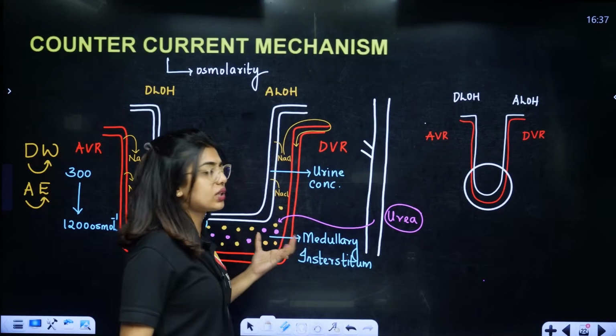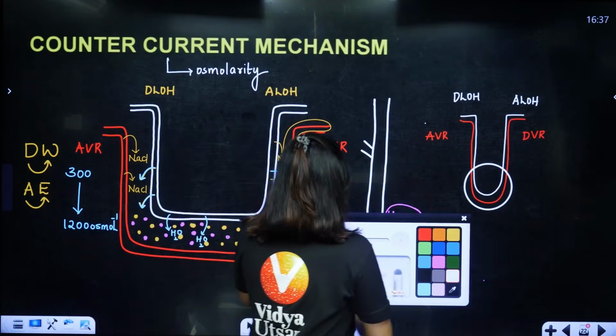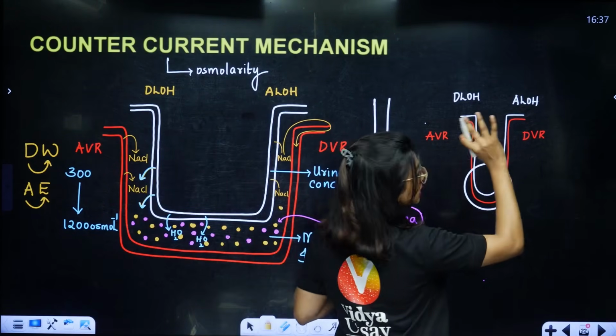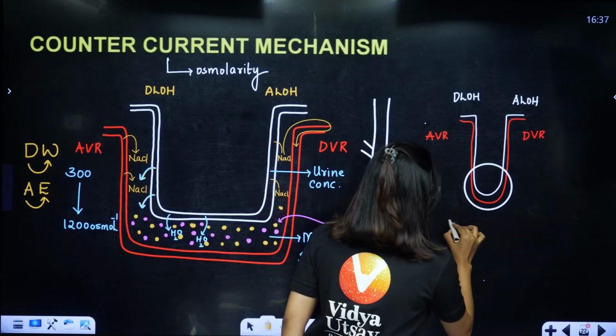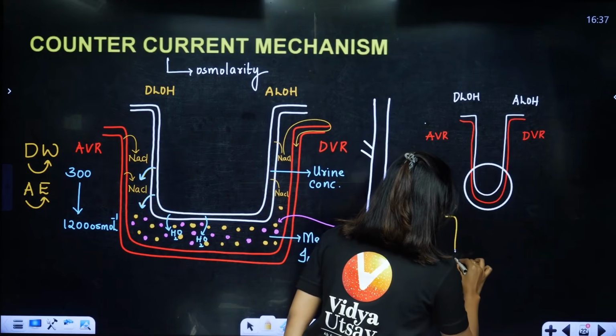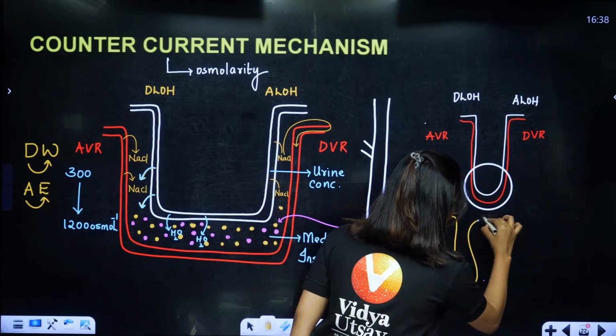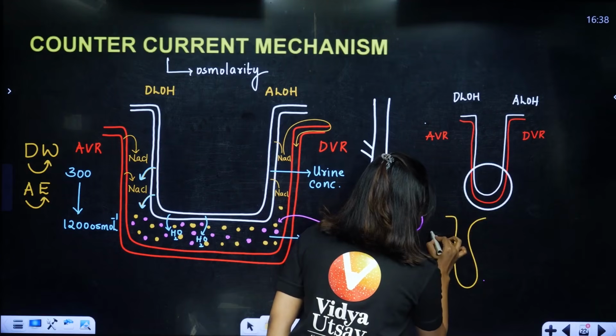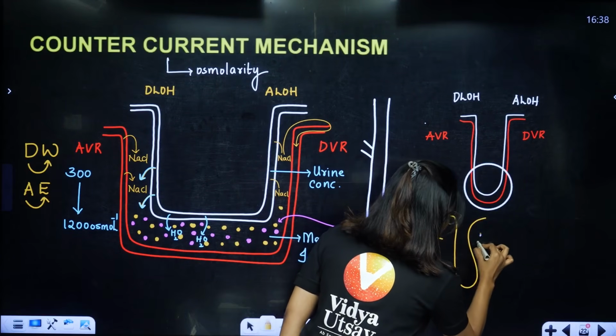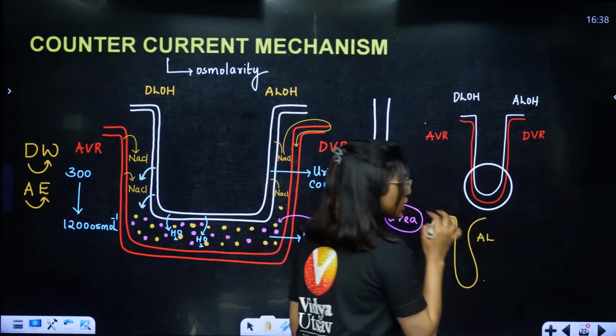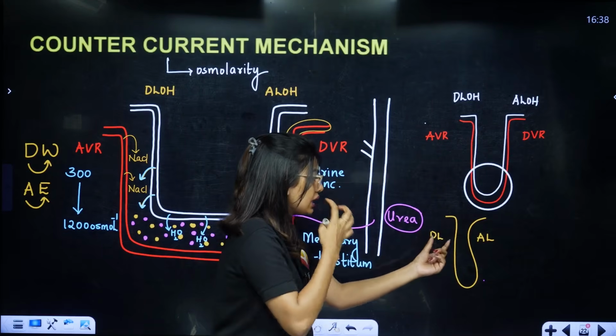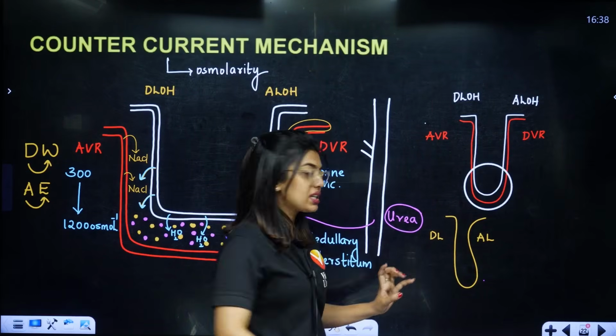This is called the counter current mechanism. Please remember, here 3 counter currents are there. One is between, students, this is the loop of Henle. Yes ma'am, this is the loop of Henle. So between these two, the descending loop of Henle and the ascending loop of Henle, there is a counter current mechanism, because in both the direction is opposite, right?